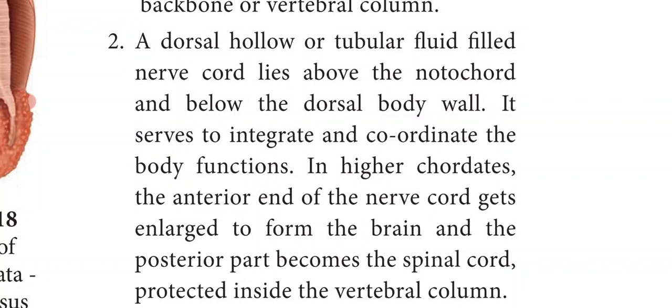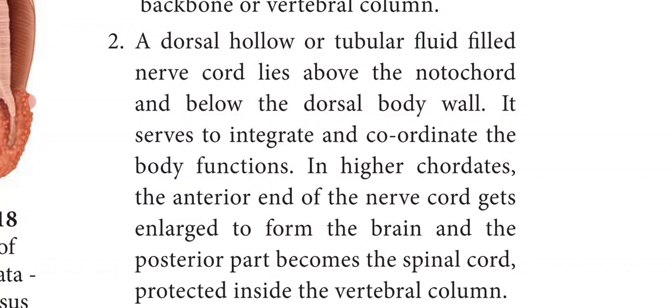The main function of this nerve cord is to integrate and coordinate the body functions.